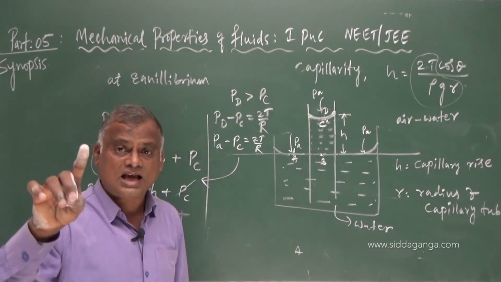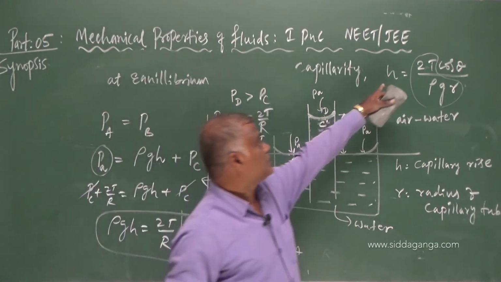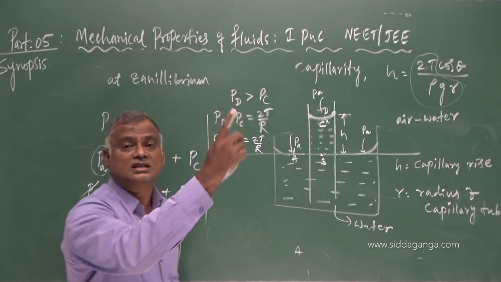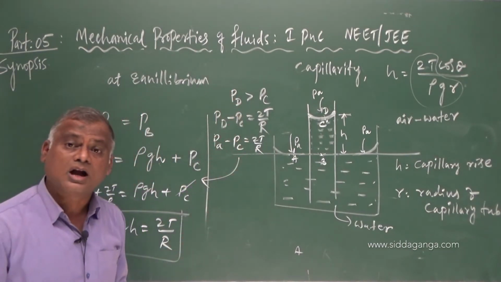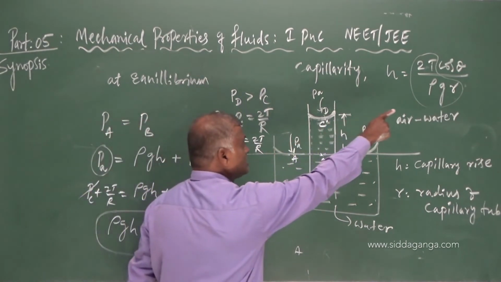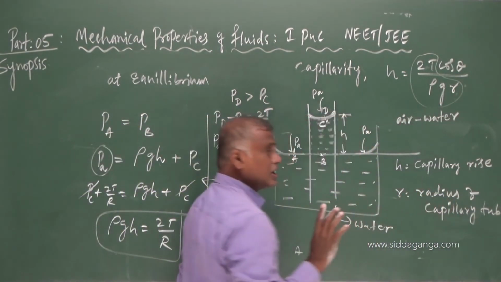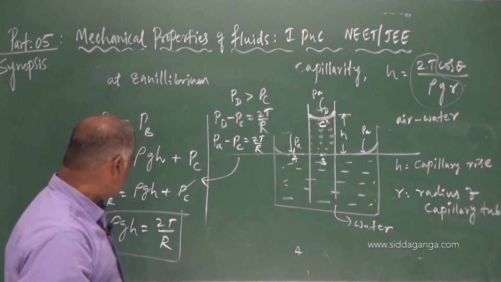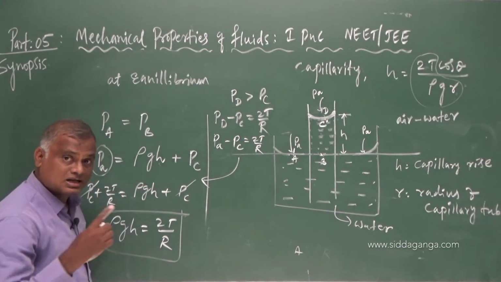Theta is less than 90, H is positive, there is a rise in the level of the fluid. Now, what is this small r? Radius of the capillary tube. You must have some relation between capital R and small r.